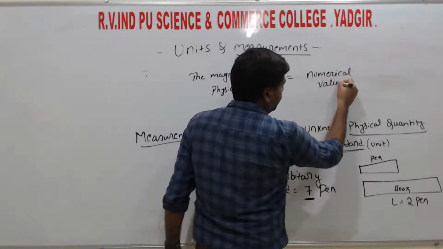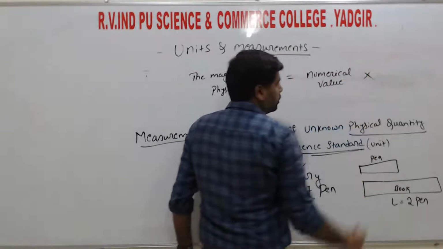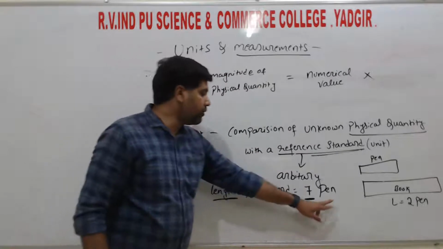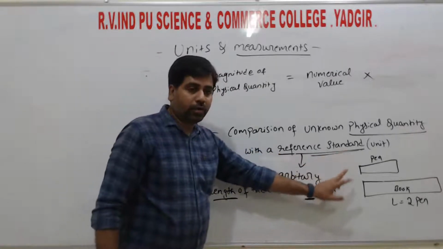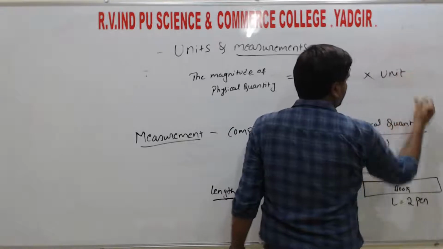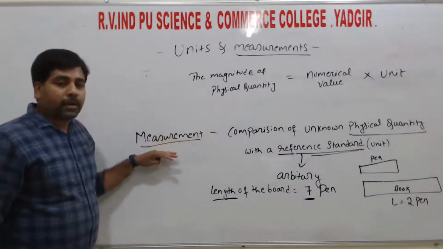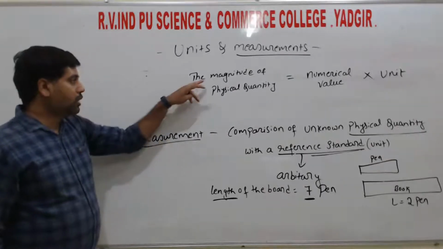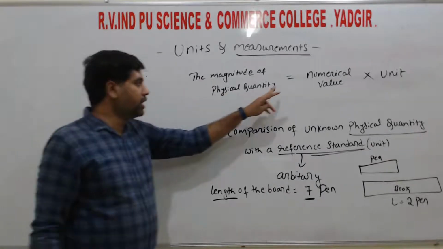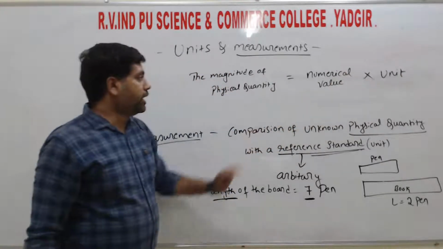that is the magnitude of the physical quantity is equals to numerical value into, so this pen we considered as a standard unit, so that is unit, right? So this is the general form for the measurement, right? The magnitude of the physical quantity is equals to the numerical value into its unit, right?